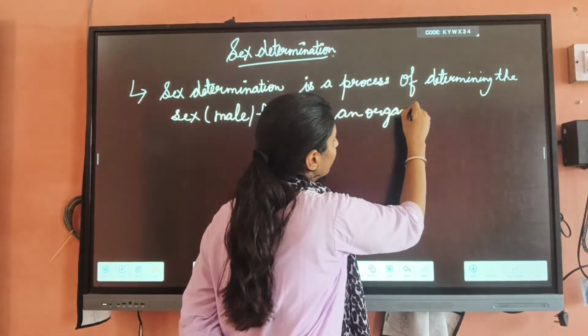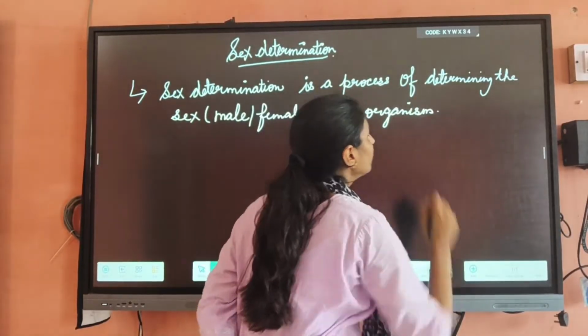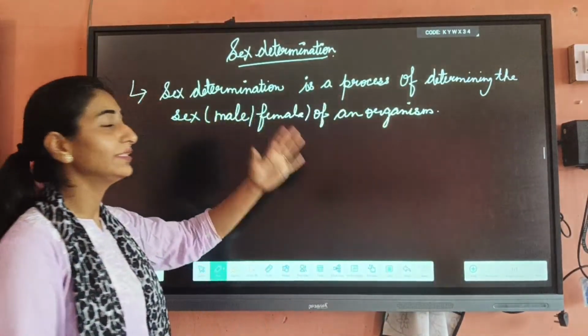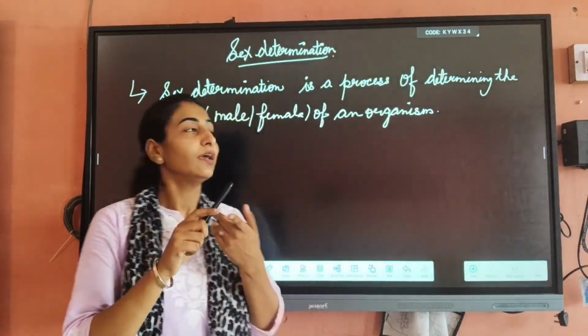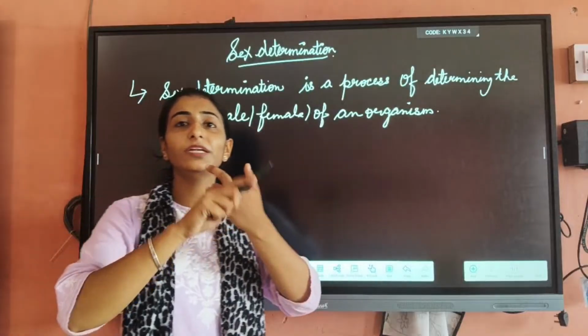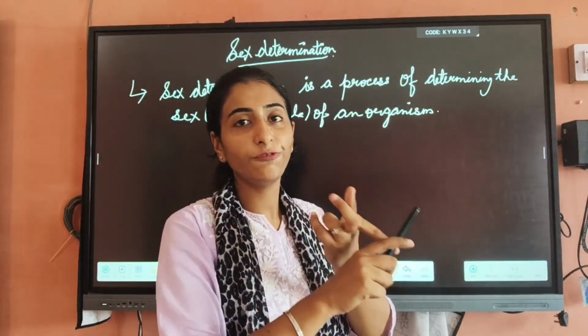Okay. So first of all, beta, you have to know what sex determination is. Sex determination is the process of determining the sex of any organism, that it develops into a male child or it develops into a female child.